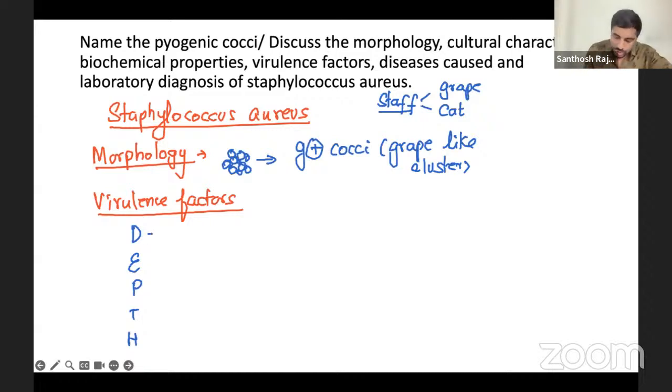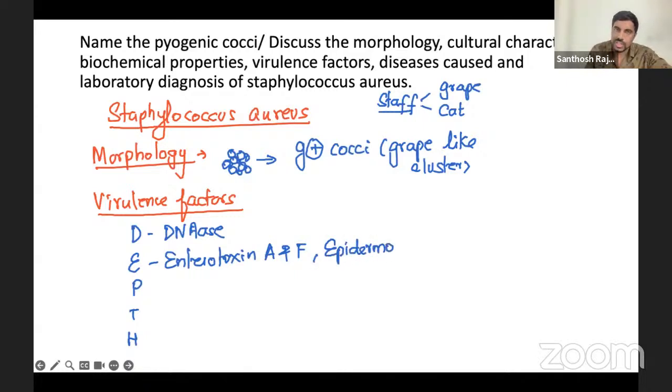Remember like that. D for DNase. E for enterotoxins. It has very dangerous enterotoxins, especially A and F. You have to mention it. And also remember epidermolytic toxin, which causes SSSS, Staphylococcal scalded skin syndrome.